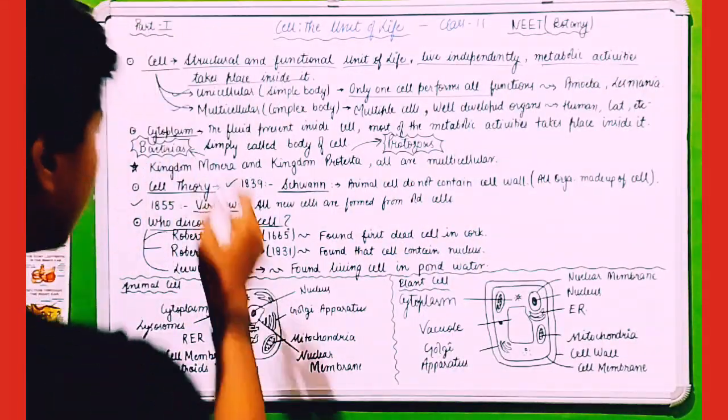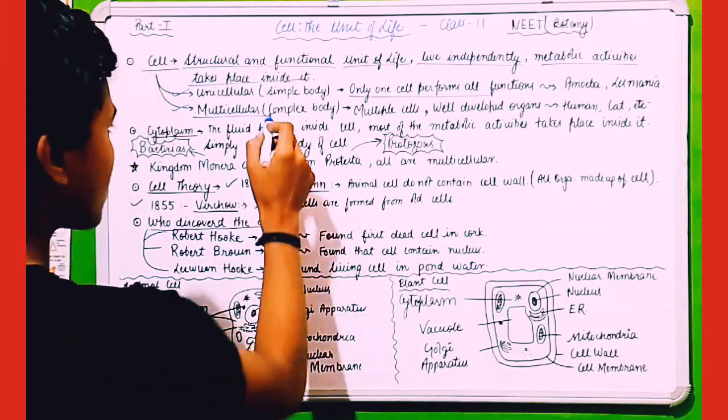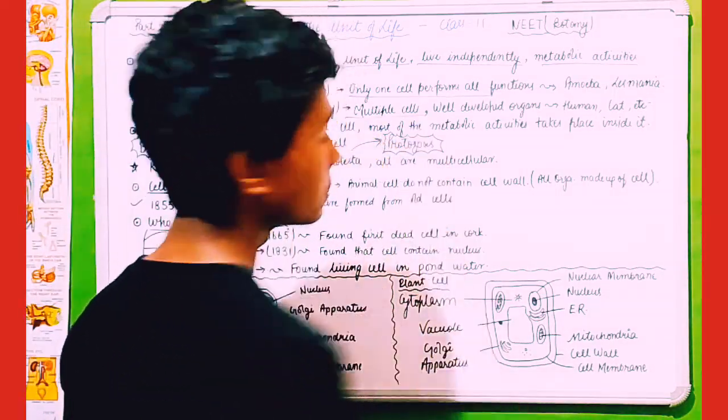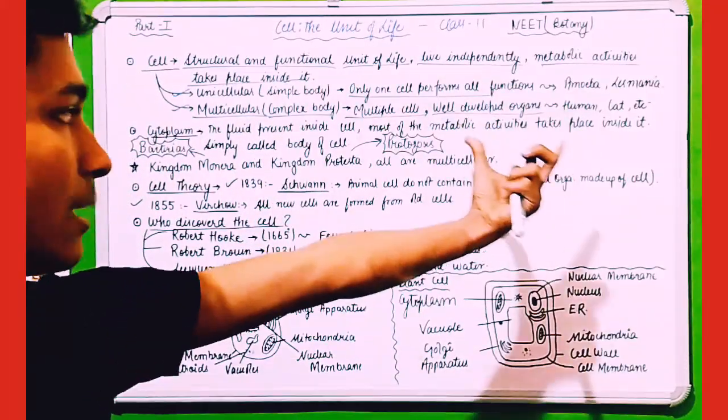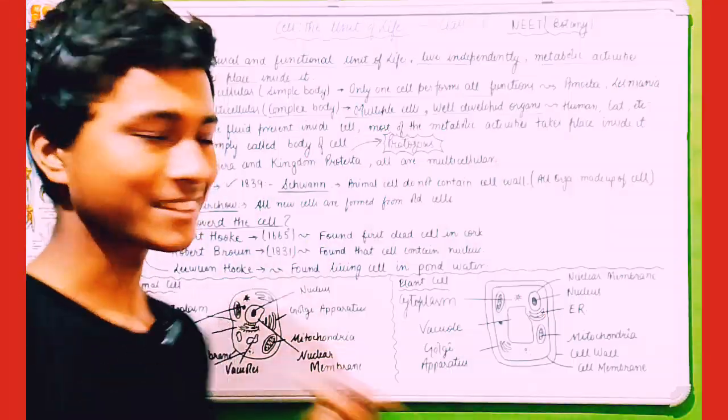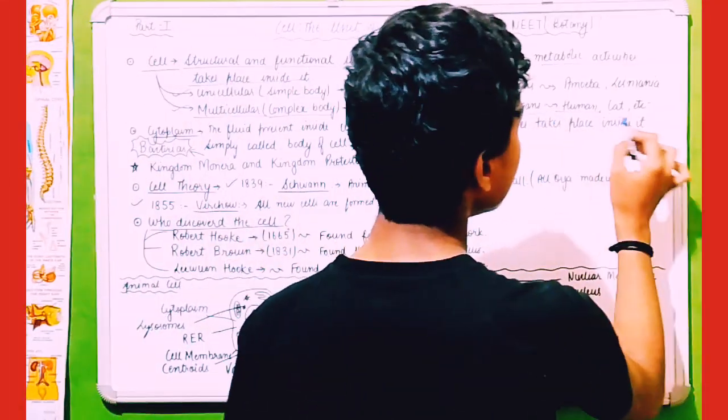Multicellular organisms. What are multicellular? The organism having a complex body, multiple cells are present, as well as well developed organs like liver, kidney, etc. Examples are human, cat, etc.